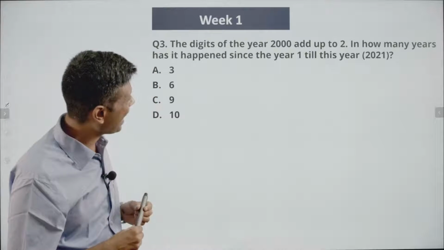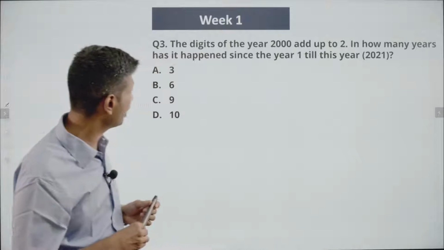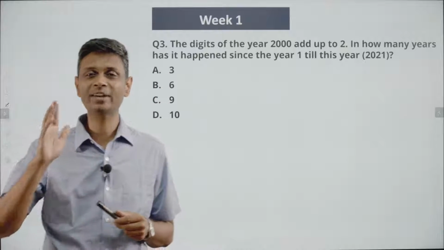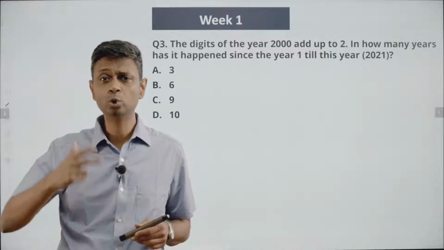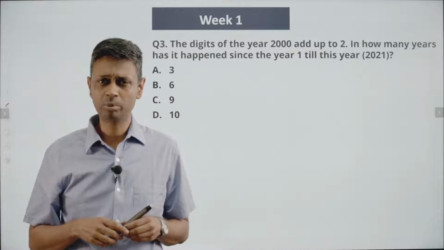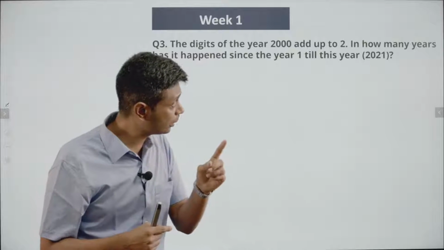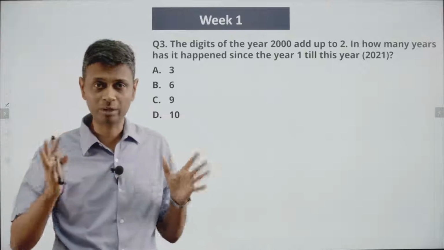The digits of the year add up, the year 2000 adds up to 2. In how many years has it happened since the year 1 till this year 2021? Year 1 AD till this year 2021, where the digits add up to 2. So we are counting all years from 1 to 2020. 2021, whether you include or not, doesn't matter. The digits don't add up to 2.